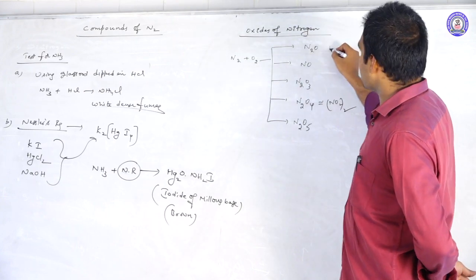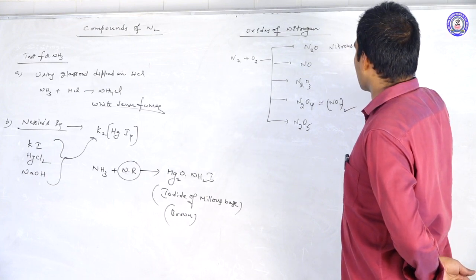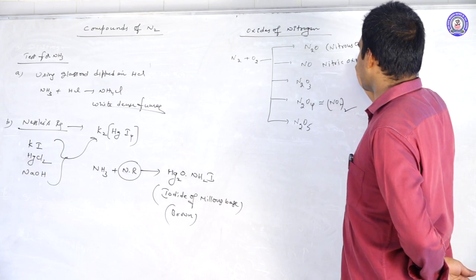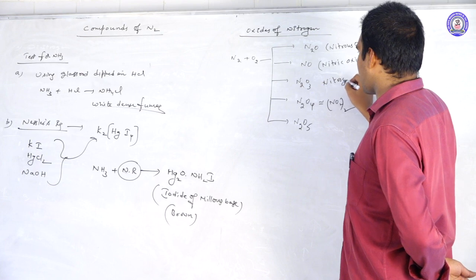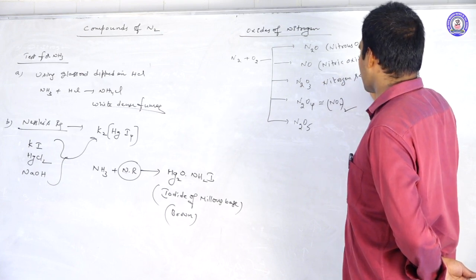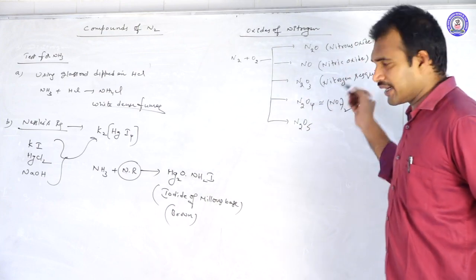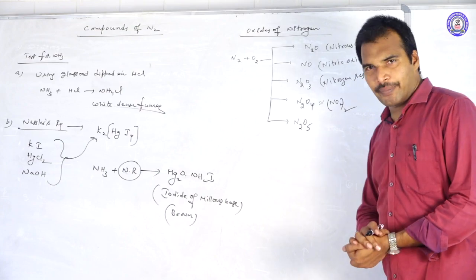N2O is what we call nitrous oxide. This is nitric oxide, and this is nitrogen trioxide or nitrogen sesquioxide. Next, this is nitrogen dioxide, this is nitrogen pentoxide. These are the names.